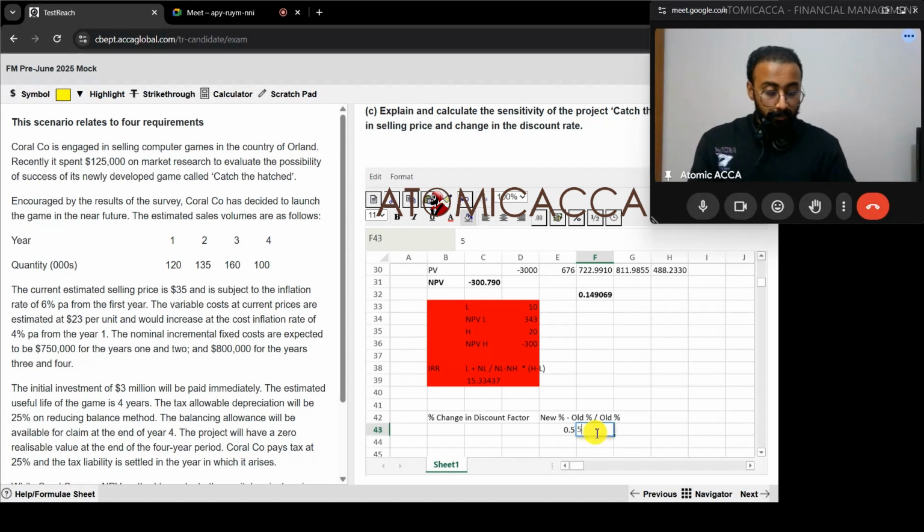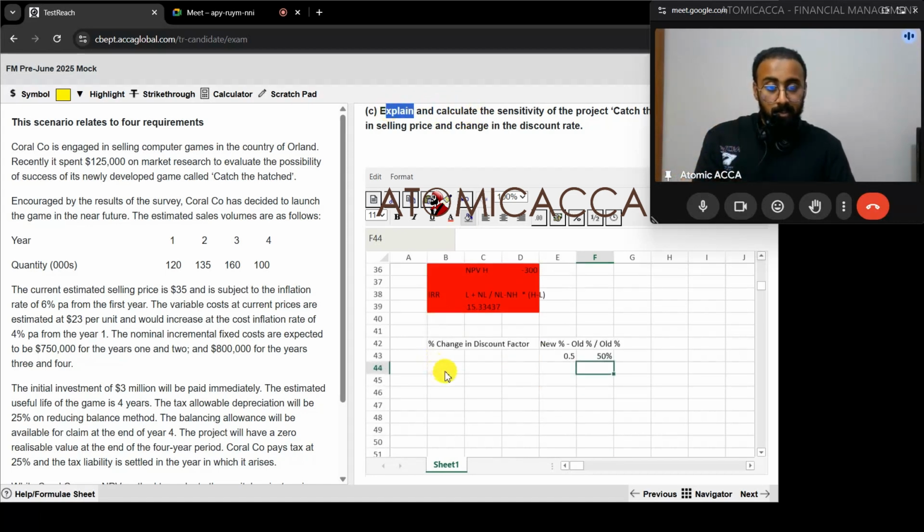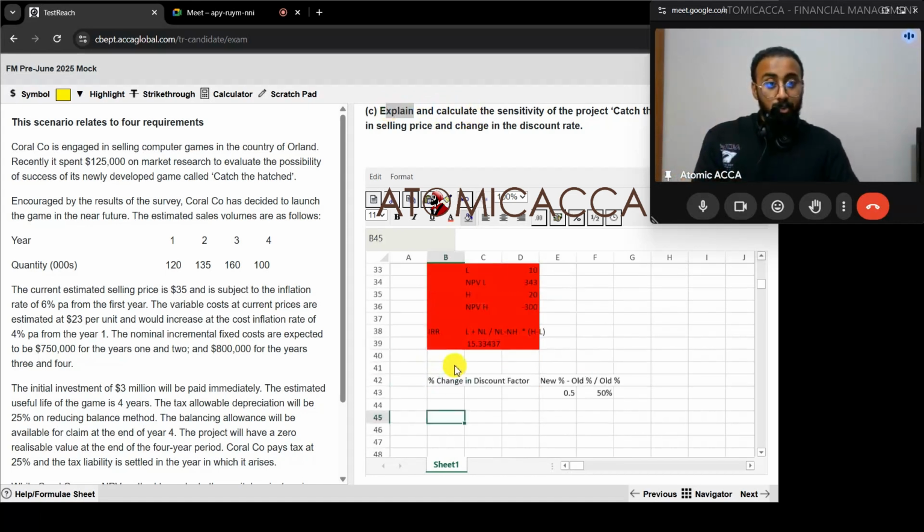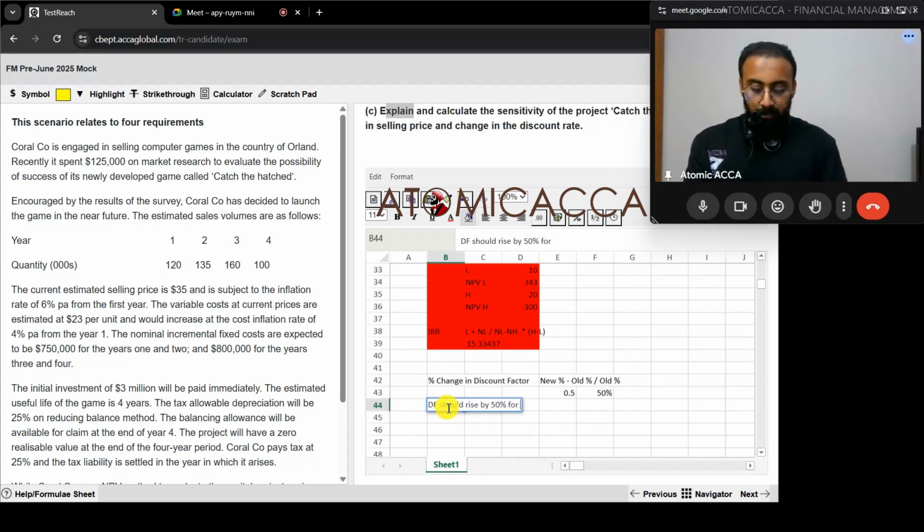So what is 0.5? That's 50 percentage. Calculation is done. Yes, solution is done? No, because conclusion is always important. Calculation is done. What is this? Explain. So what does 50% mean? Does it mean discount factor should drop by 50 percentage for NPV to become zero? No. Discount factor should go up by 50% for this to become zero. So discount factor should rise by 50 percentage for NPV to become zero.